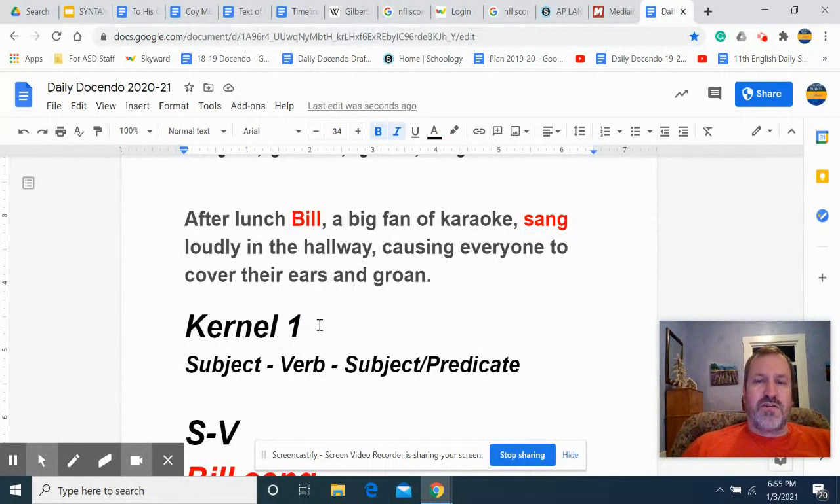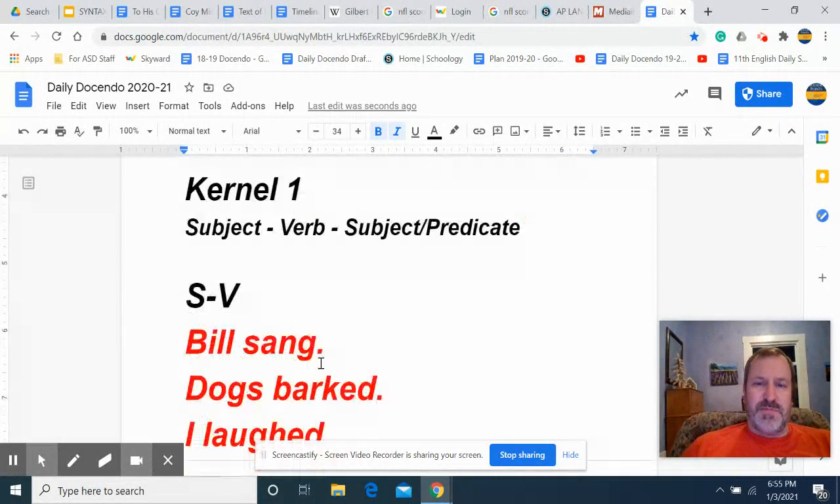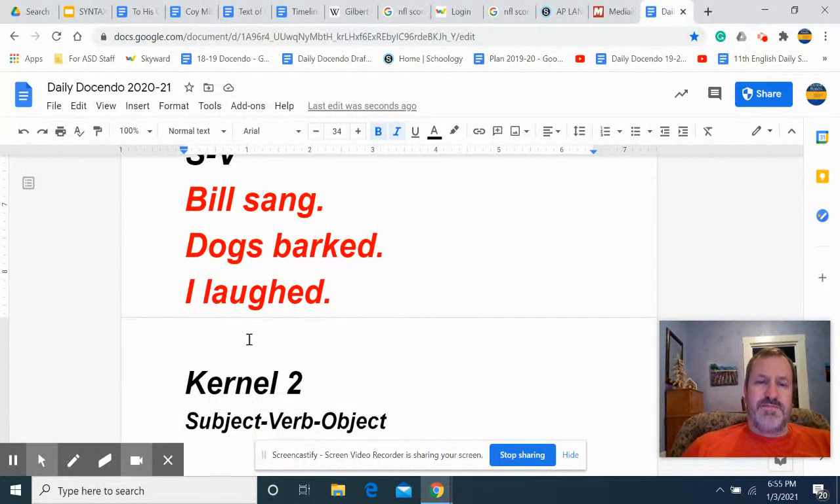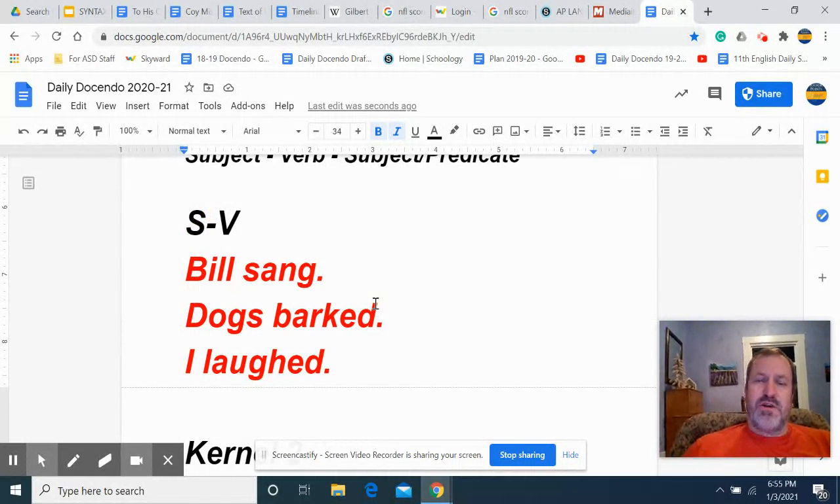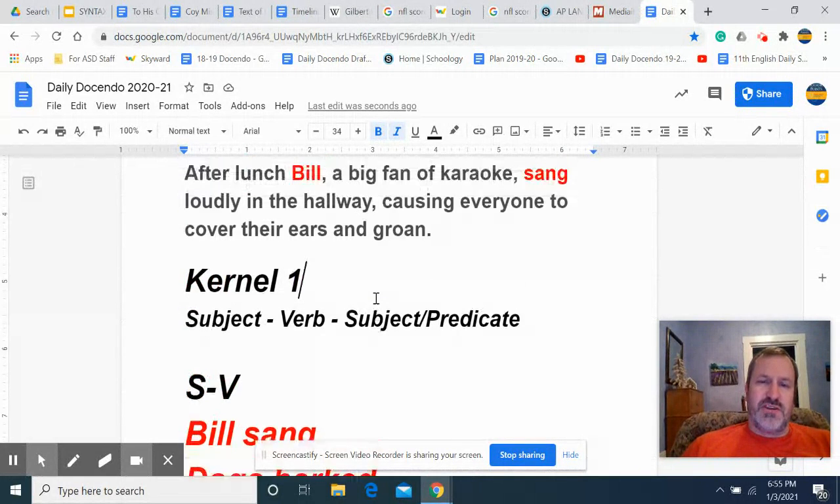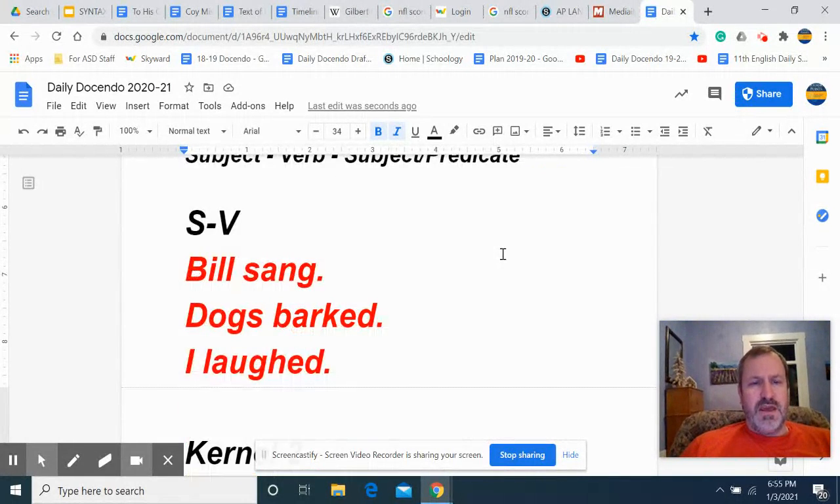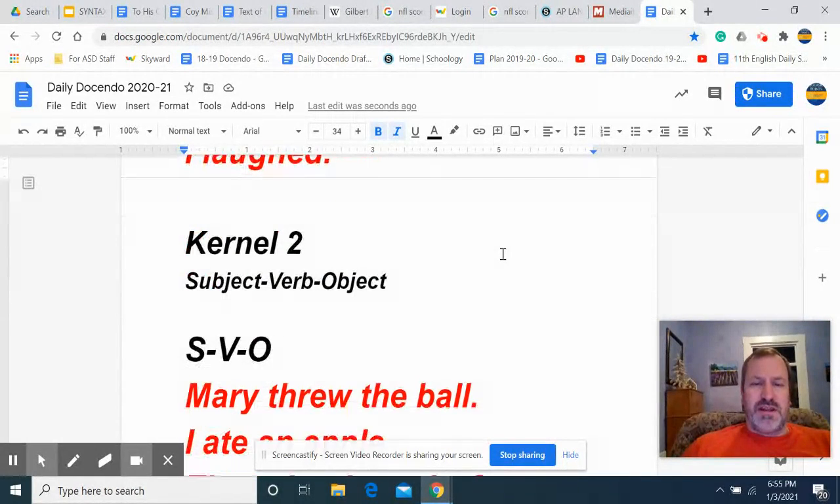And that's the most basic kind of sentence you have. We'll call that a kernel one, which is just a subject and a verb. So we have Bill sang, dogs barked, I laughed. Now there's one other kind of kernel. We're going to call it a kernel two, and that's where you have an object, something that goes with the verb. So in this case, we don't need anything to go with it. There's not an object. There's just some description about how he sang and where he sang and all that. But sometimes you have to take an object.